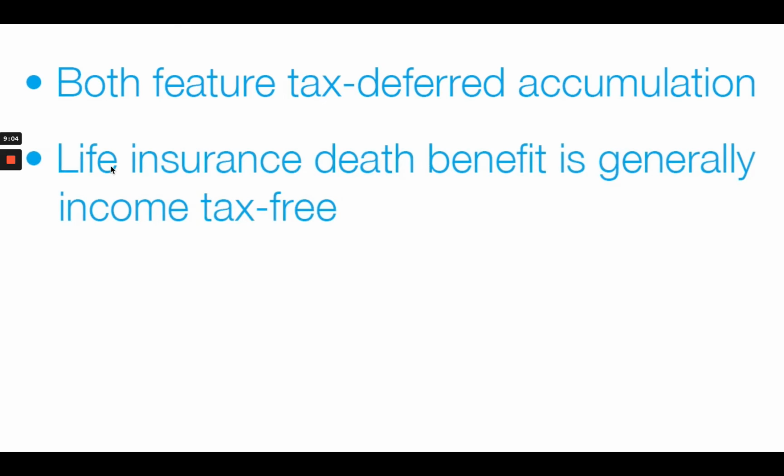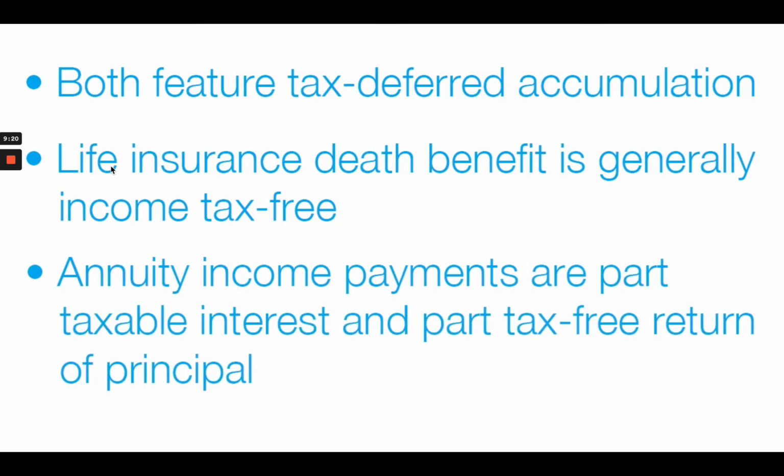As we know, with life insurance, there's a very important benefit in the tax-free death benefit. With an annuity, there is no way to receive tax-free distributions. However that money is paid out with an annuity, there is going to be a taxable event on the amount of the earnings that are distributed. We'll talk more about this in a different lesson, but I wanted to make that distinction right now to help you understand that as similar as they are, there are some important differences in the tax treatment of annuities and life insurance.